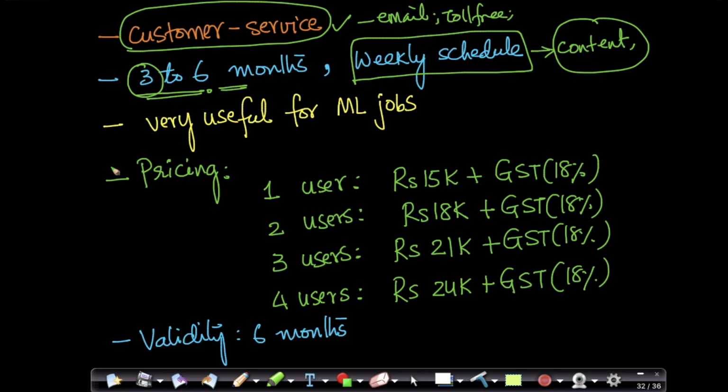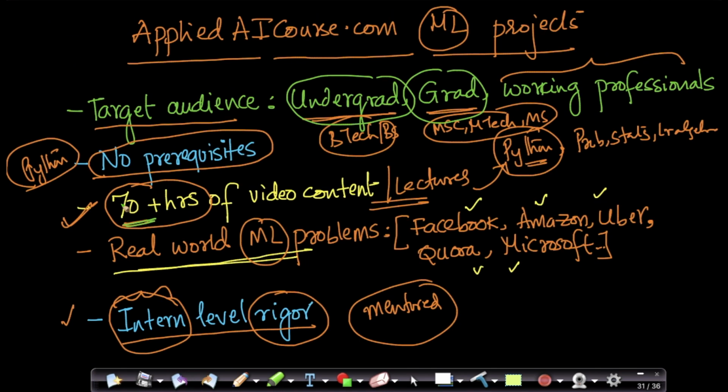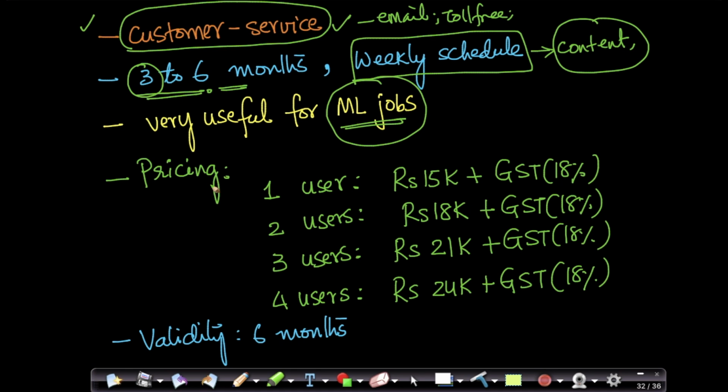And doing a machine learning project is very useful if you're looking for careers in machine learning after your bachelor's degree or master's degree. Now coming to the pricing, since we provide customer service and since we have spent a lot of time creating world-class content, we charge our customers. There are some universities and colleges where each person has to do one project. For a single user registration, we charge 15,000 rupees plus GST. The GST or the service tax in India is about 18% for educational services, and this is the tax that we pay to the government. We do not keep it ourselves, to be very clear.